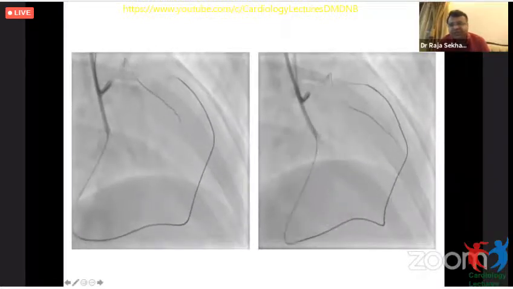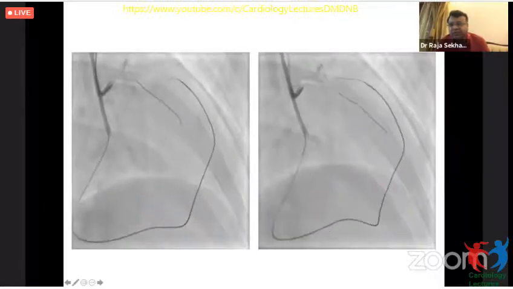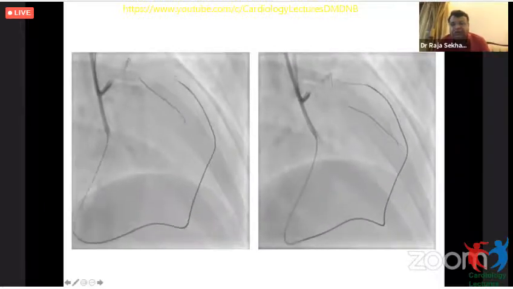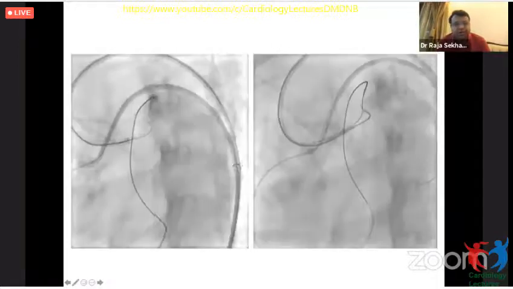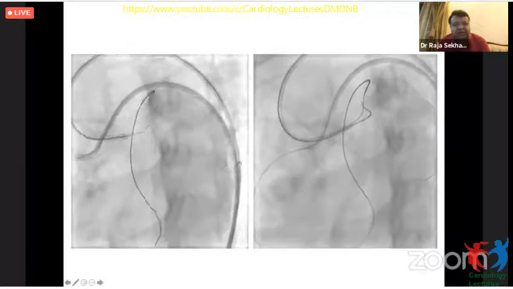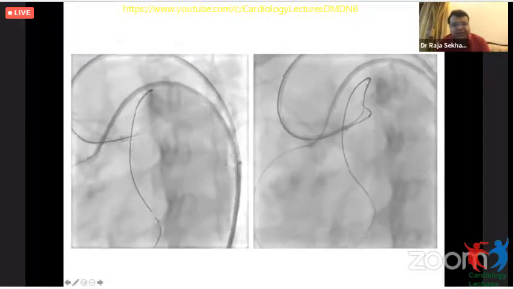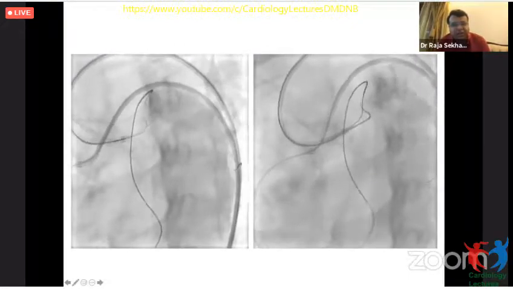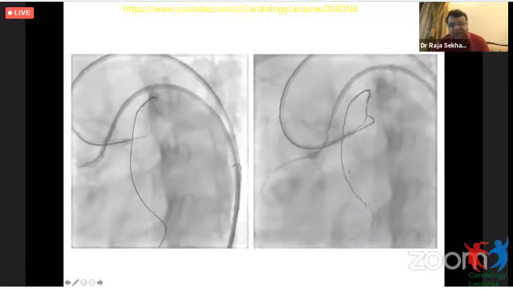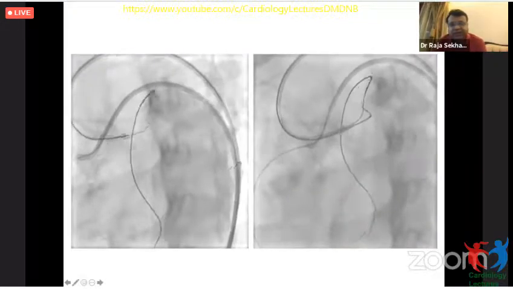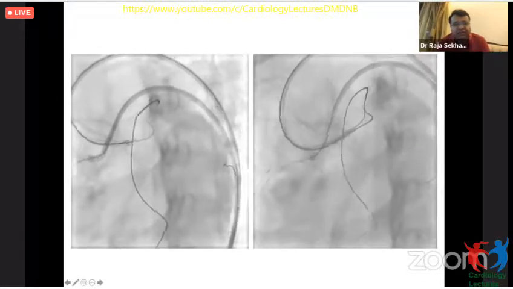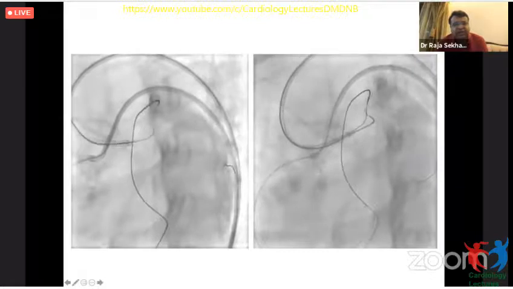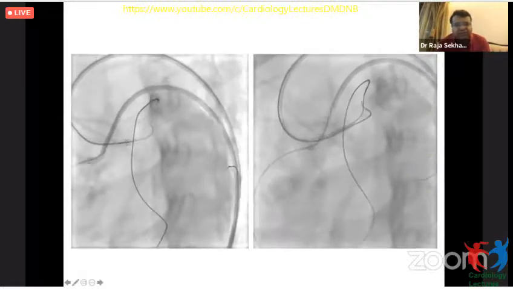The wire was exchanged to a Gaia Second guide wire, and retrograde crossing of the CTO was attempted. The wire went partially, and then we had to again upgrade the wire to a Conquest Pro 12, which succeeded in crossing the CTO completely retrogradely. We ensured that there was another wire placed at the LAD ostium just to give a direction to the wire.